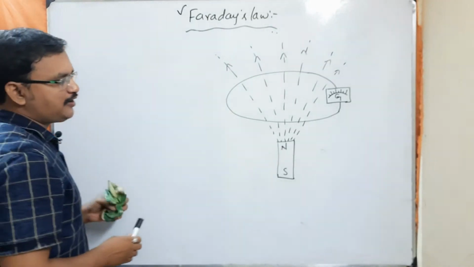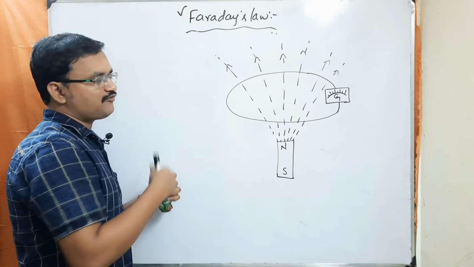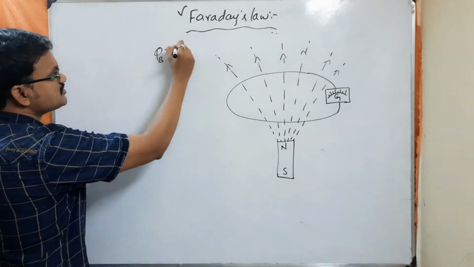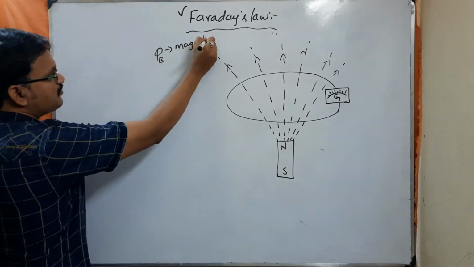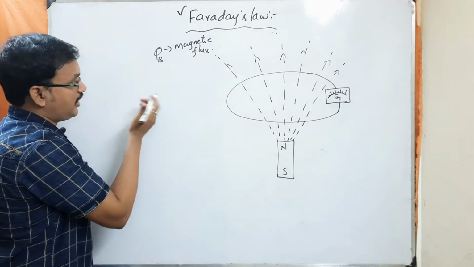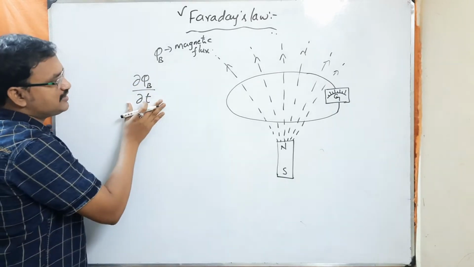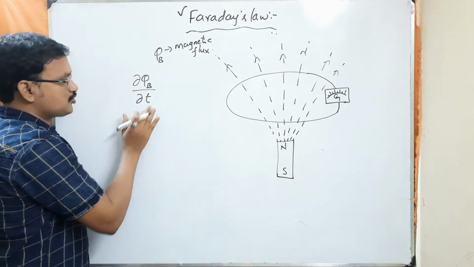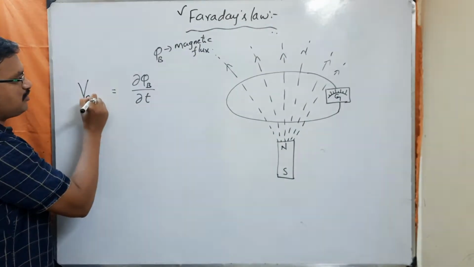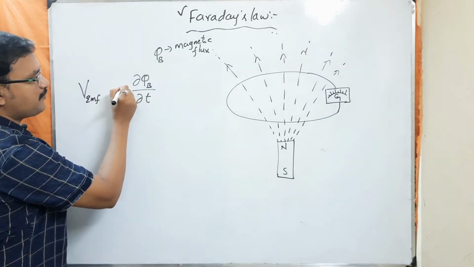Now we try to give some mathematical form to Faraday's law. Let us consider phi b. Phi b represents magnetic flux. Whenever this flux changes with respect to time, I can represent that by dou phi b by dou t. So this represents the change in magnetic flux. Whenever there is a change in magnetic flux, an EMF is induced around the closed loop, and here we are going to put a minus sign.